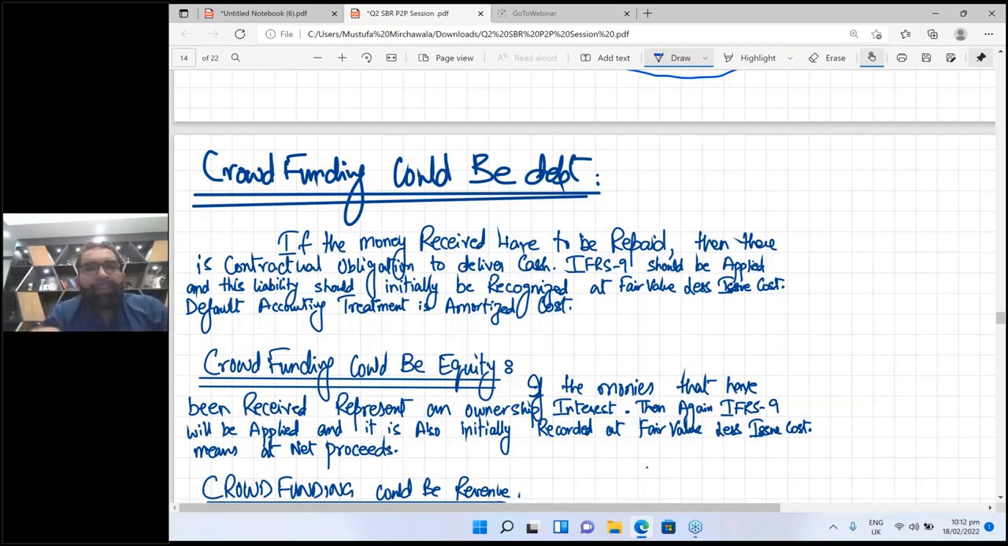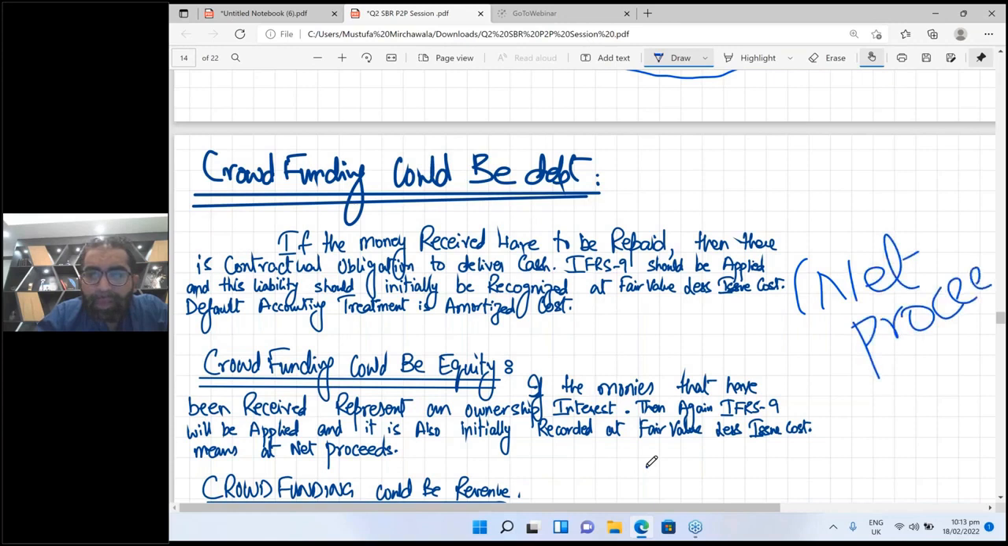Now, what IFRS 9 says, you know this. IFRS 9 should be applied and the liability should be initially recorded at fair value less issue cost. Fair value less issue cost, that means net proceeds. Okay, the default accounting treatment is amortized cost accounting. You all better know this.